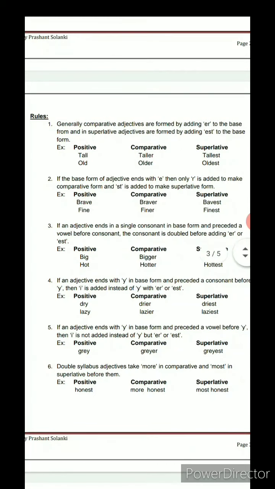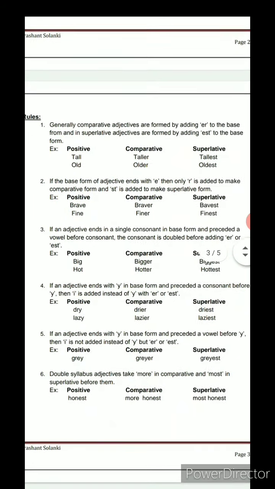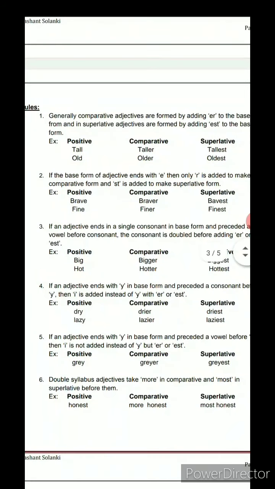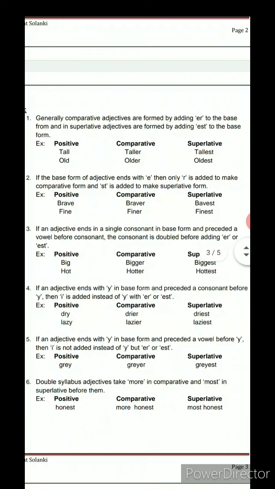So in the positive degree we take tall as an example, and in the comparative degree tall becomes taller, and when you use tall in the superlative degree it becomes the tallest, and same like that: old, older, oldest.